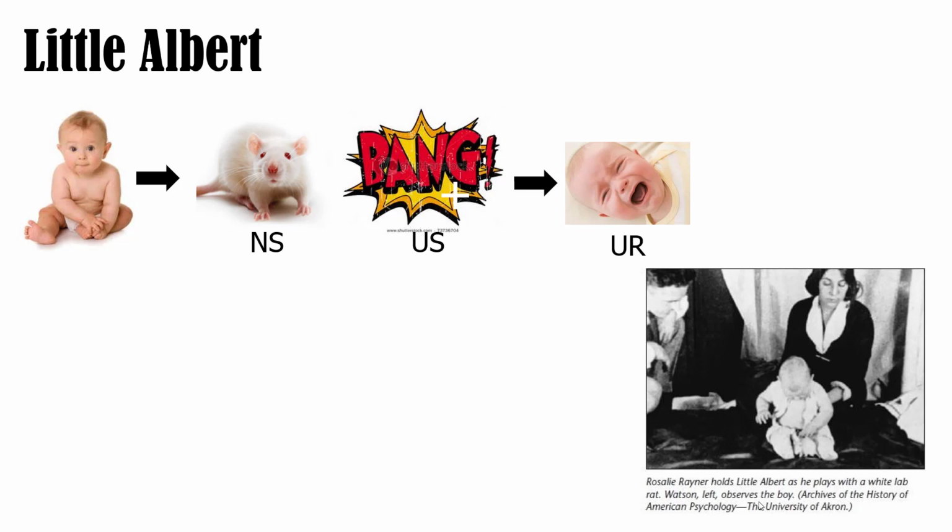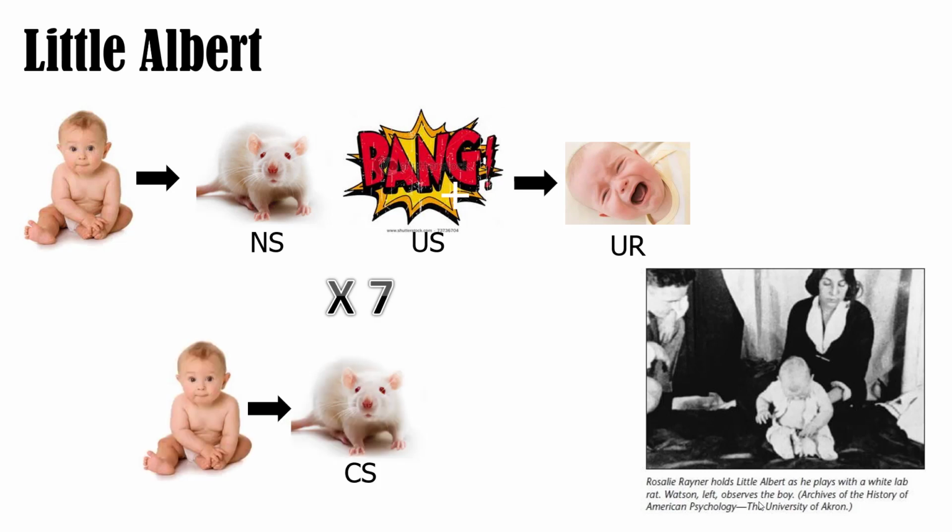So he paired the white rat, which was originally neutral, with the bang, and after a couple of pairings, about 7 times, the white rat itself elicited the conditioned response, which was crying. And you guys can click on this picture right here and it'll pull up the video because Watson actually filmed all of his experiments with Little Albert, so you guys can see that. And by today's standards, this experiment would actually not get past the IRB.